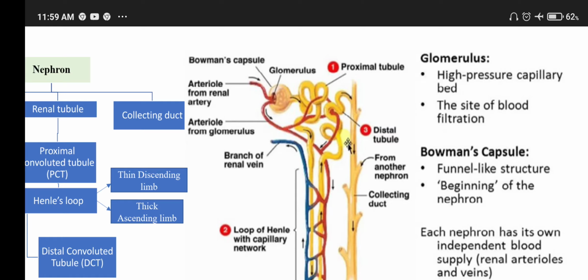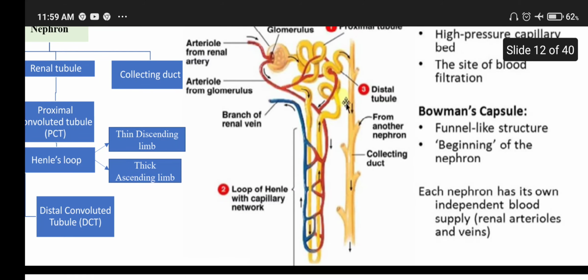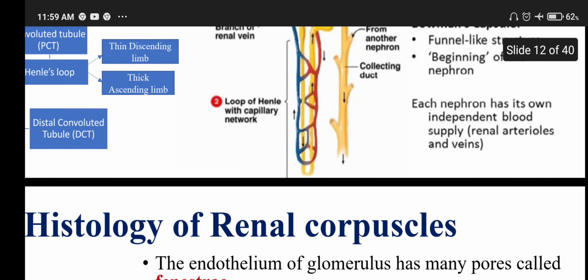Okay. Then each nephron has its own independent blood supply. Renal arterioles and veins are shown in blue and red color, the blood vessels.